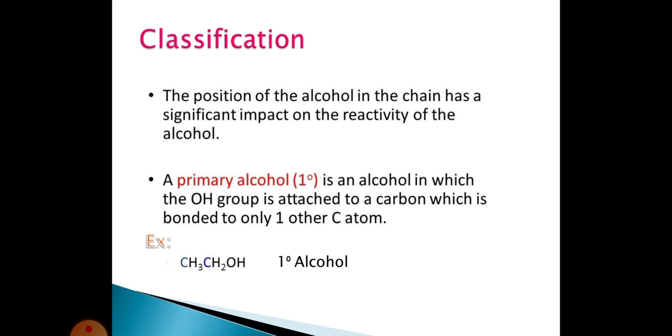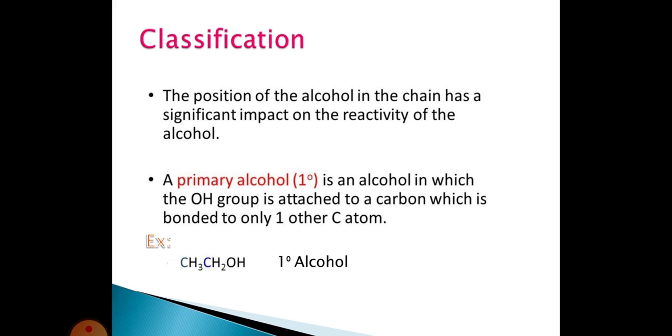The position of the OH group in the chain has a significant impact on the reactivity of the alcohol. Here, the classification of alcohols takes place based on the position of the OH group. These alcohols are of three types. One is primary alcohol, the second one is secondary alcohol, and the third one is tertiary alcohol. First, we are seeing the primary alcohol.